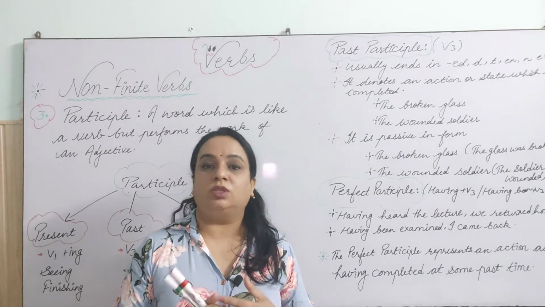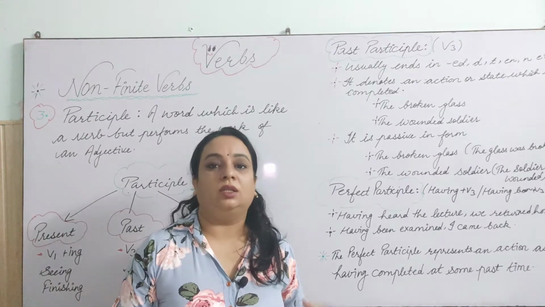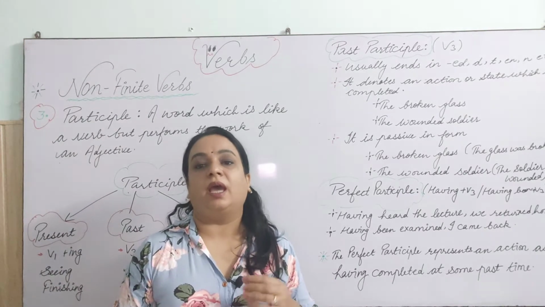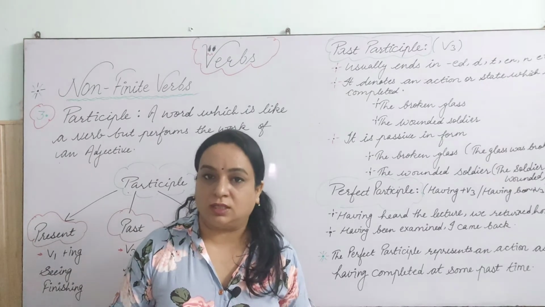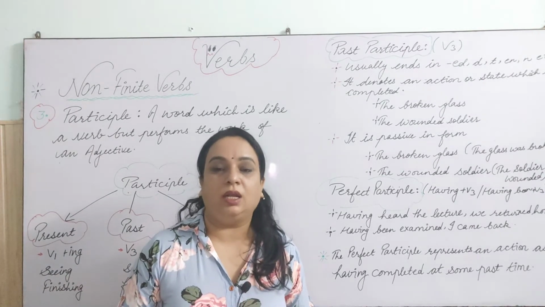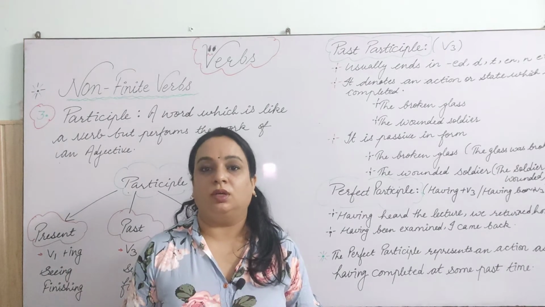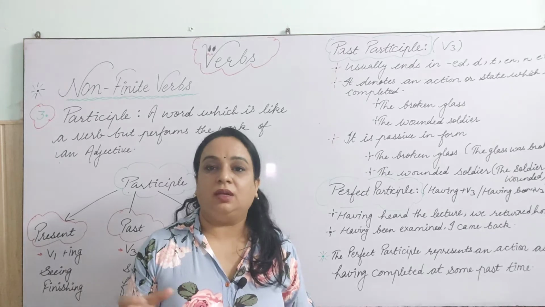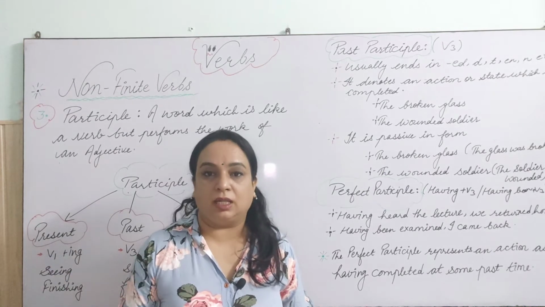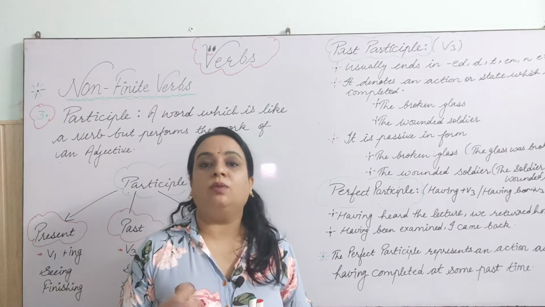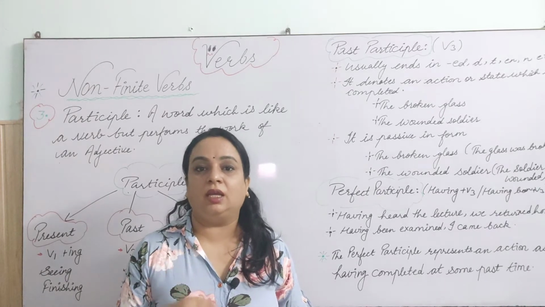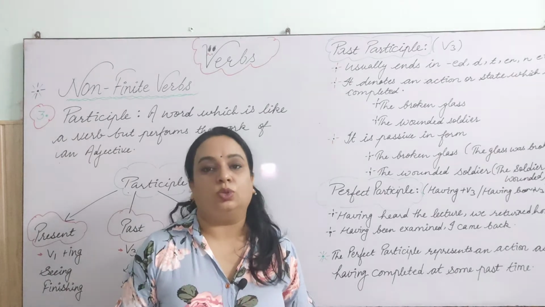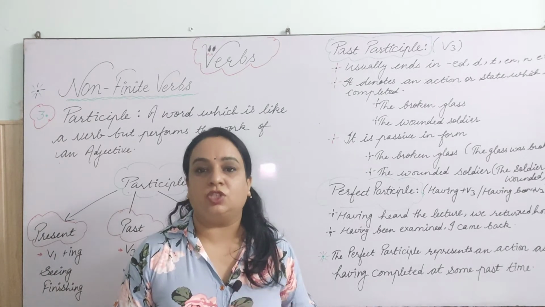We learnt about the gerund, and the gerunds are the words of verb first form plus ing where it works as a noun in the sentence. As a noun I am talking about, right? Like drinking water, playing cricket, riding bicycle, reading books. So this reading, riding, playing, this is working as what? As noun. So there it works as gerund.